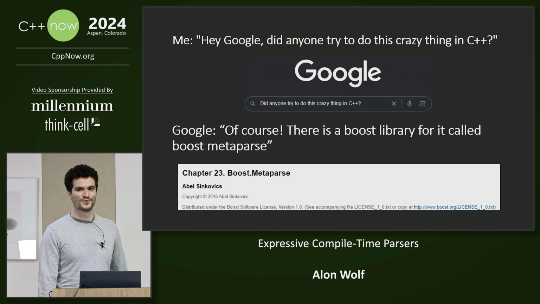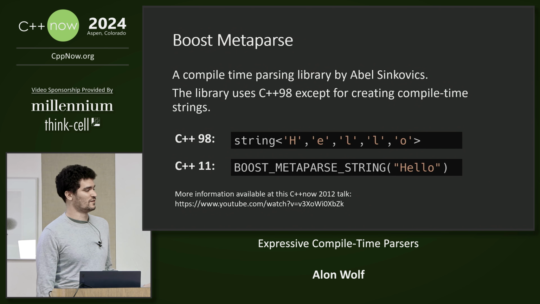So in C++98, we have to write each character as a separate template parameter. And this kills the goal of achieving expressive code. But in C++11, we can use the Boost MetaParse string macro with a string literal.